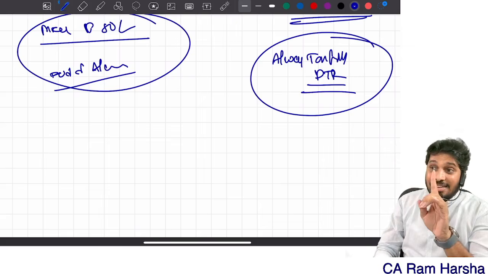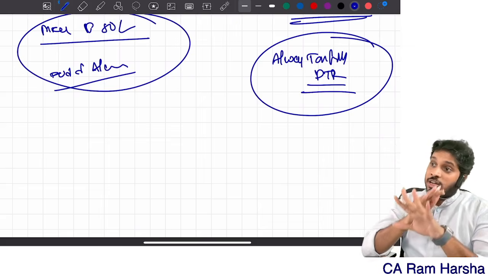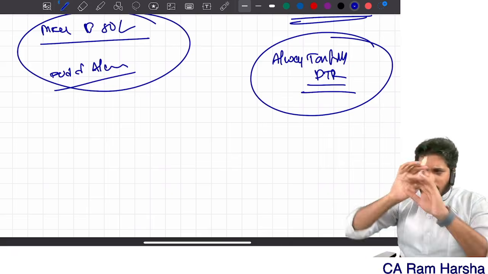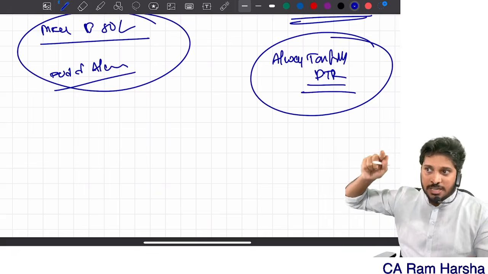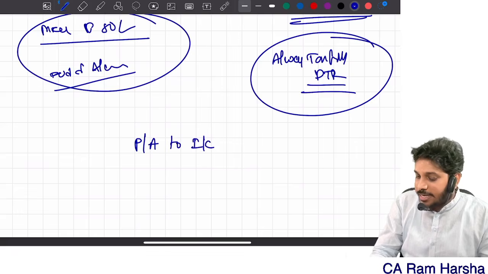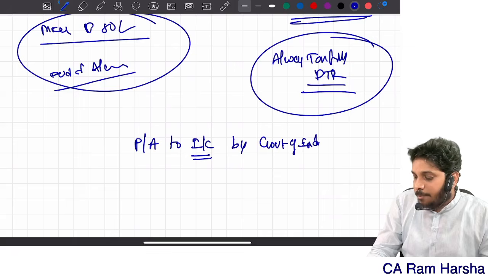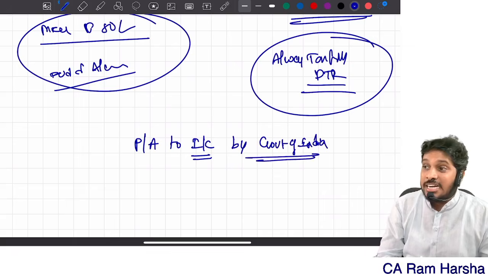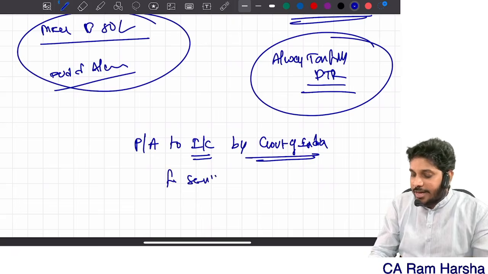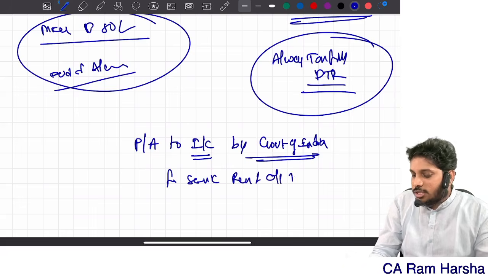Now there is another allowance which is fully exempt under both the regimes. There is only one allowance which is always exempt in both the regimes. Fully exempt. That's personal actually, but fully exempt. Perquisites or allowances granted to an Indian citizen by the Government of India for services rendered outside India.